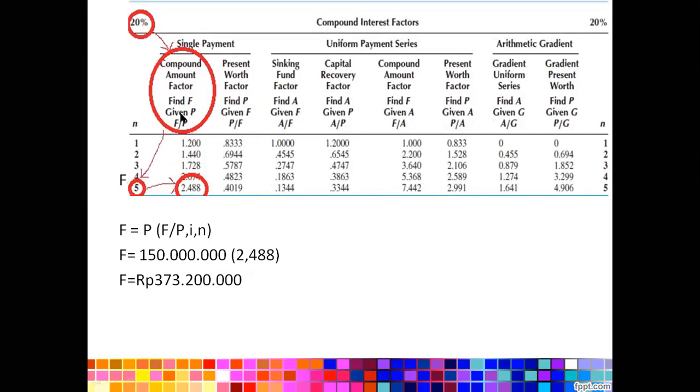Then to find the right compound interest factor, just look at the number of periods.